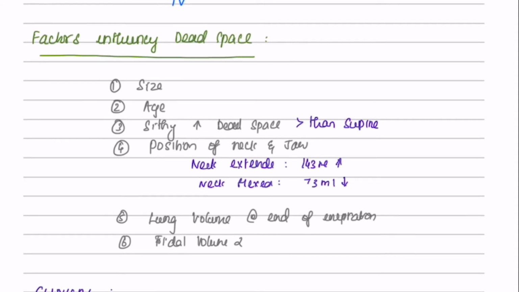Factors influencing dead space. The dead space volume is determined by the size of the airway and age, and sitting posture, which increases the dead space compared to the supine position, and position of neck and jaw. So when the neck is extended, the dead space volume increases by 143 ml. When the neck is flexed, it decreases by 73 ml. And the lung volume at the end of inspiration and the tidal volume all influence the dead space volume.